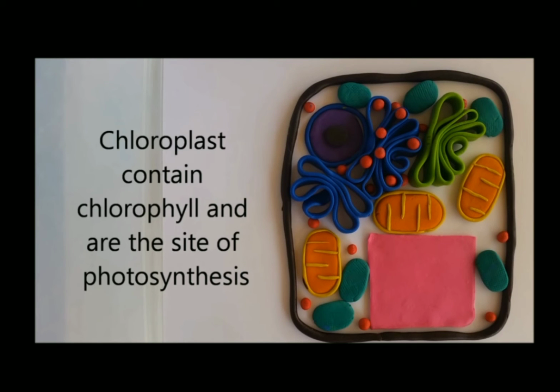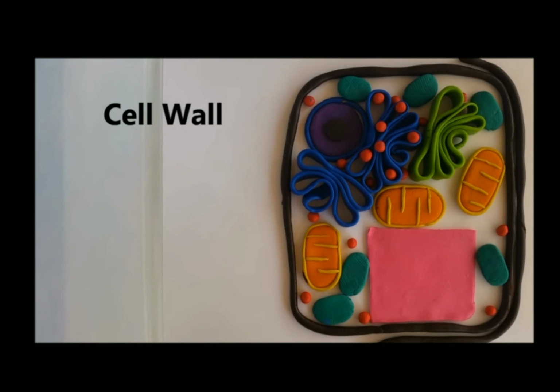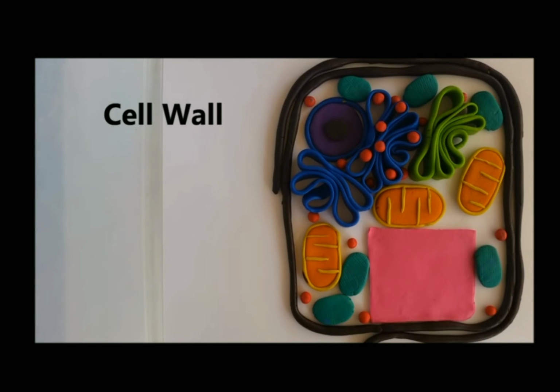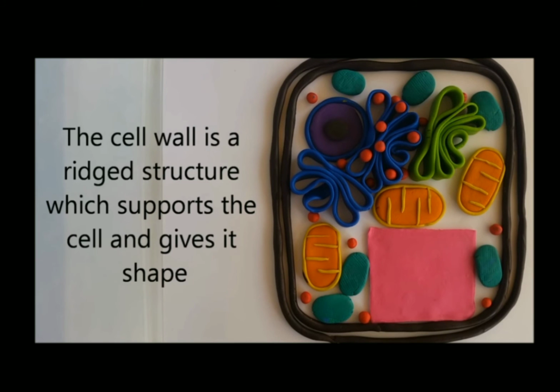Now comes the cell wall. This is the main difference in the plant cell. They consist of a cell wall. The cell wall is a rigid structure that gives support and mechanical strength to the plant cell. The cell wall is composed of cellulose.